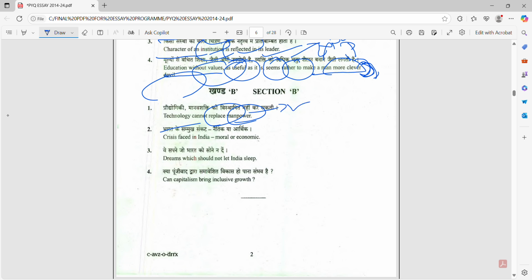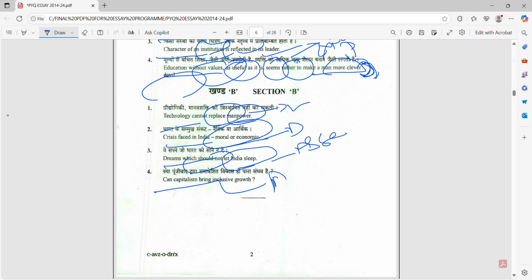Technology cannot replace manpower. This is a simple assertion-based question. Okay, crisis faced in India, moral or economical, this is debate. Dreams: we should not let India sleep, this is assertion. Can capitalism bring inclusive growth? This is what we call an argumentative essay.